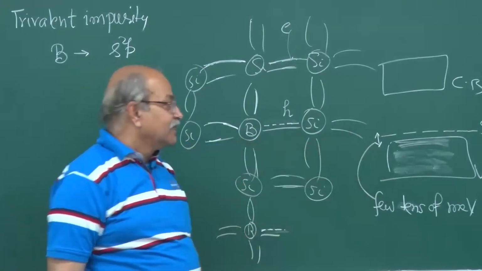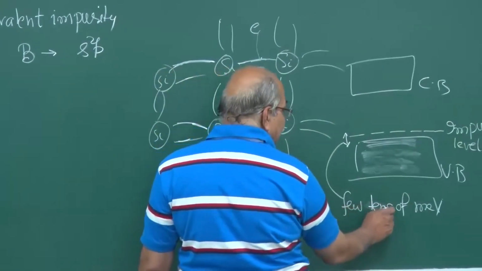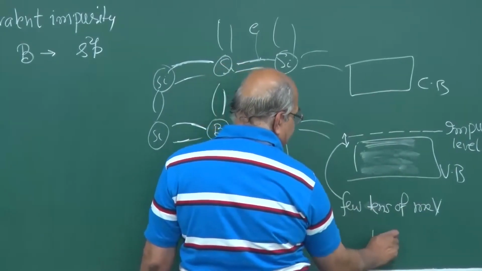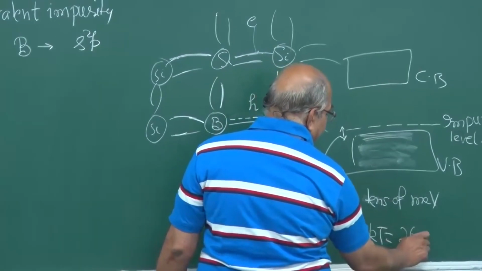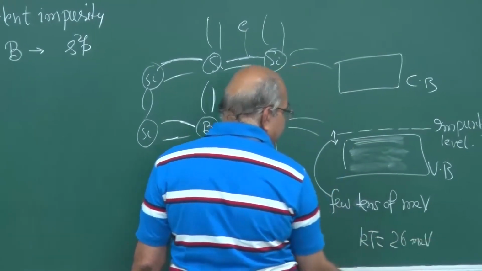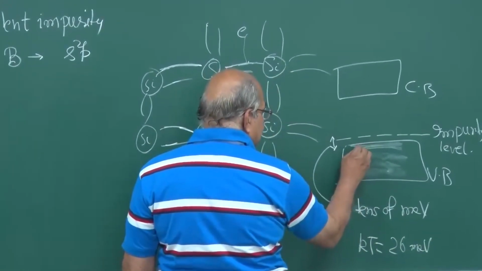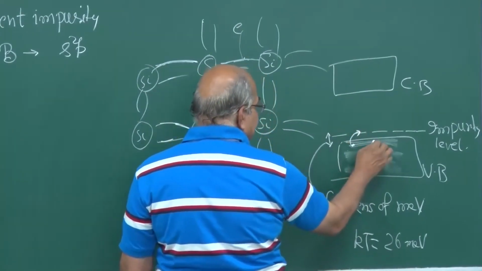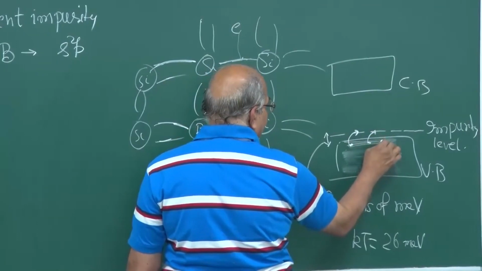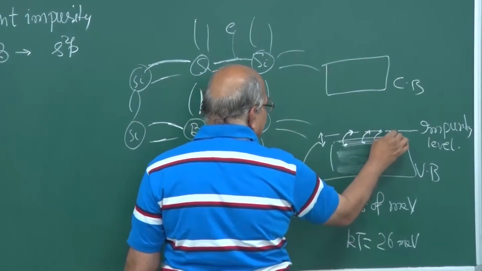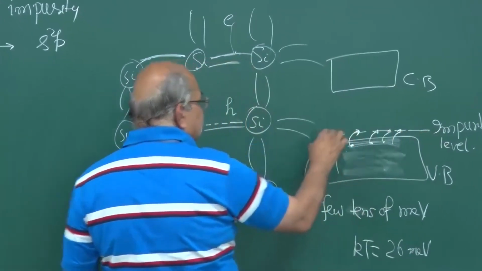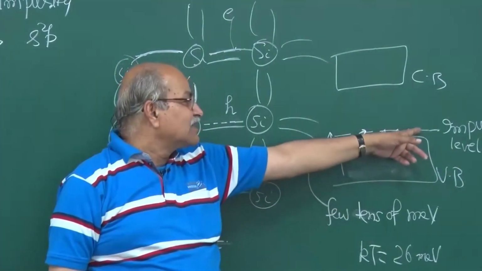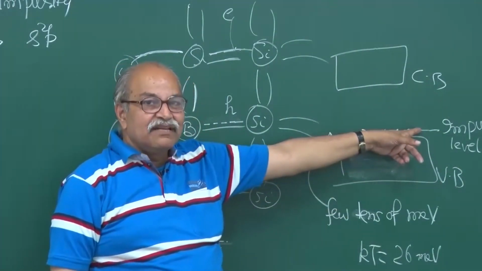And since this is only a few tens of meV and kT is 26 meV, very easily through thermal interactions, these valence electrons will fill these empty states. There are many quantum states, although the energy is the same, and it's not broadened also. It's a quite sharp energy level here.